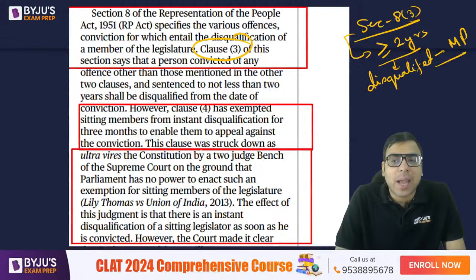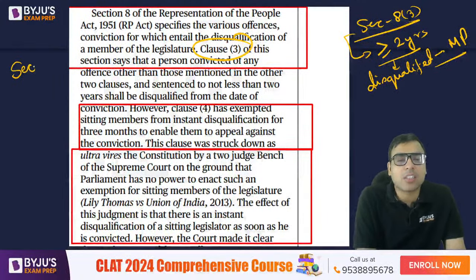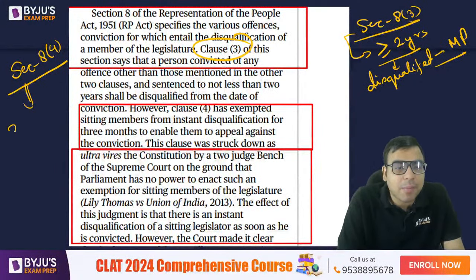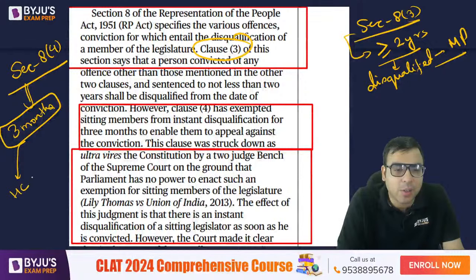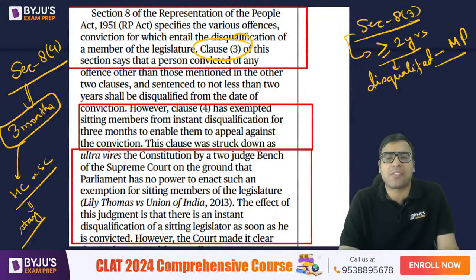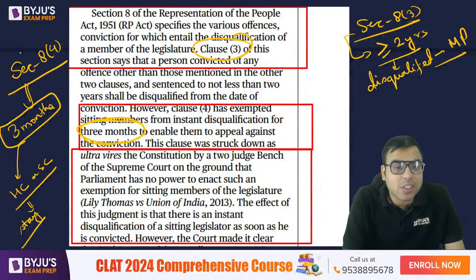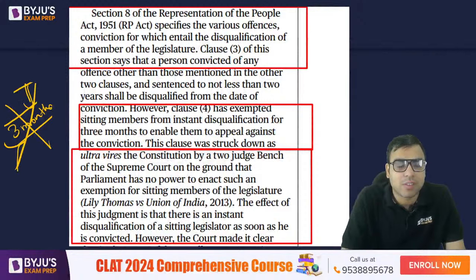Now, what happened was, under Section 8 clause 4, there was a provision that if a lower court finds you convicted, then you have 3 months time, if you are an MP, a member of parliament. If in that 3 months you go in appeal to the high court or Supreme Court, and if they stay the sentence, then your disqualification will not happen. See, this is written, the 3 months concept. This was struck down by the Supreme Court. Okay, is it clear?